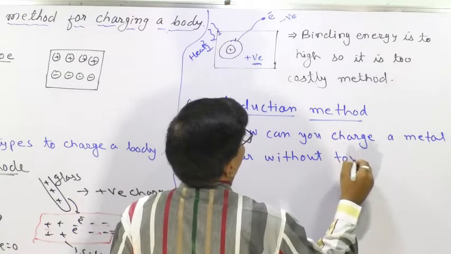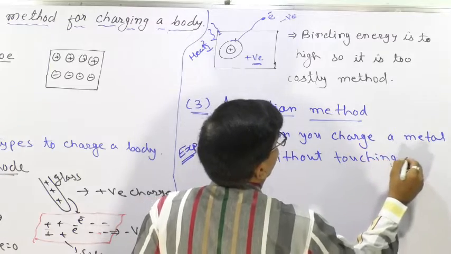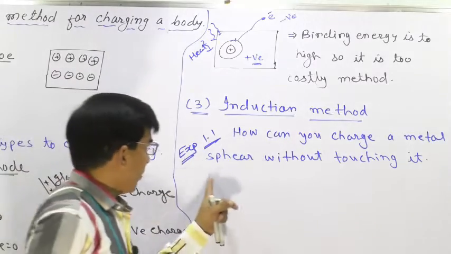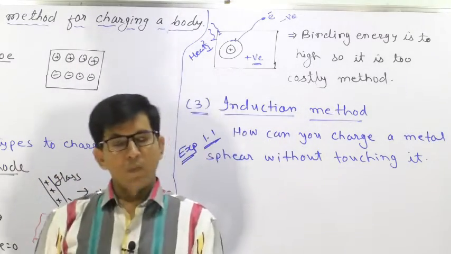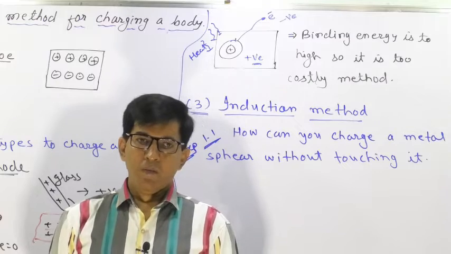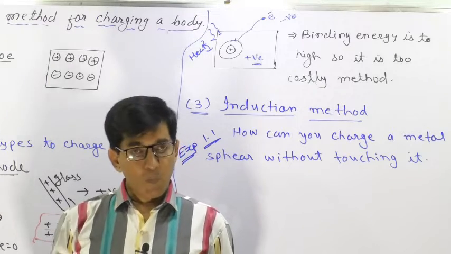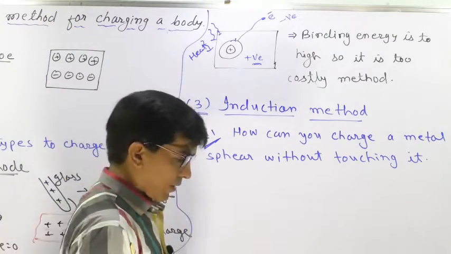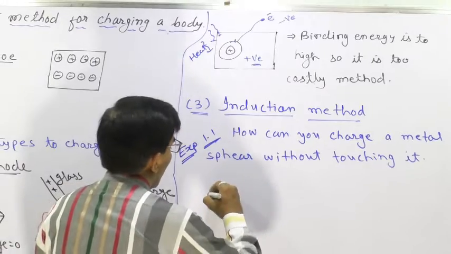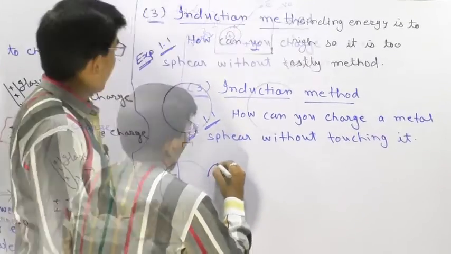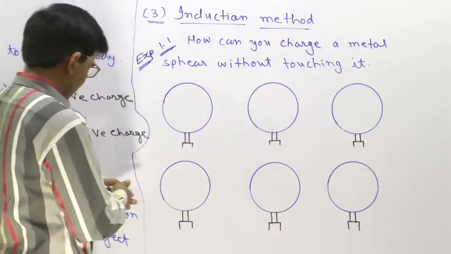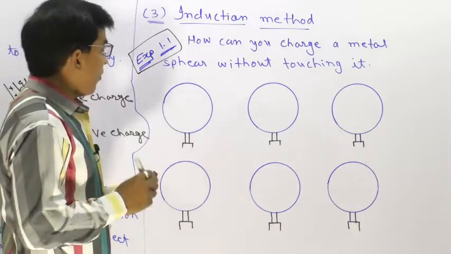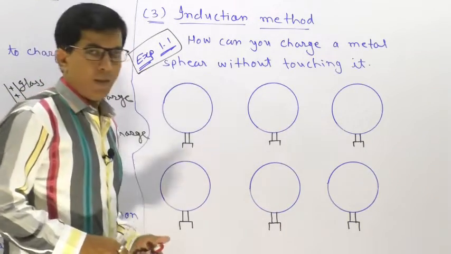How can you charge a metal sphere without touching it? To understand this phenomenon, we will draw a metallic sphere and notice what is happening. So let's draw the metal sphere. The question was example number 1.1. Must remember, dear students: how can you charge a metal sphere without touching it?